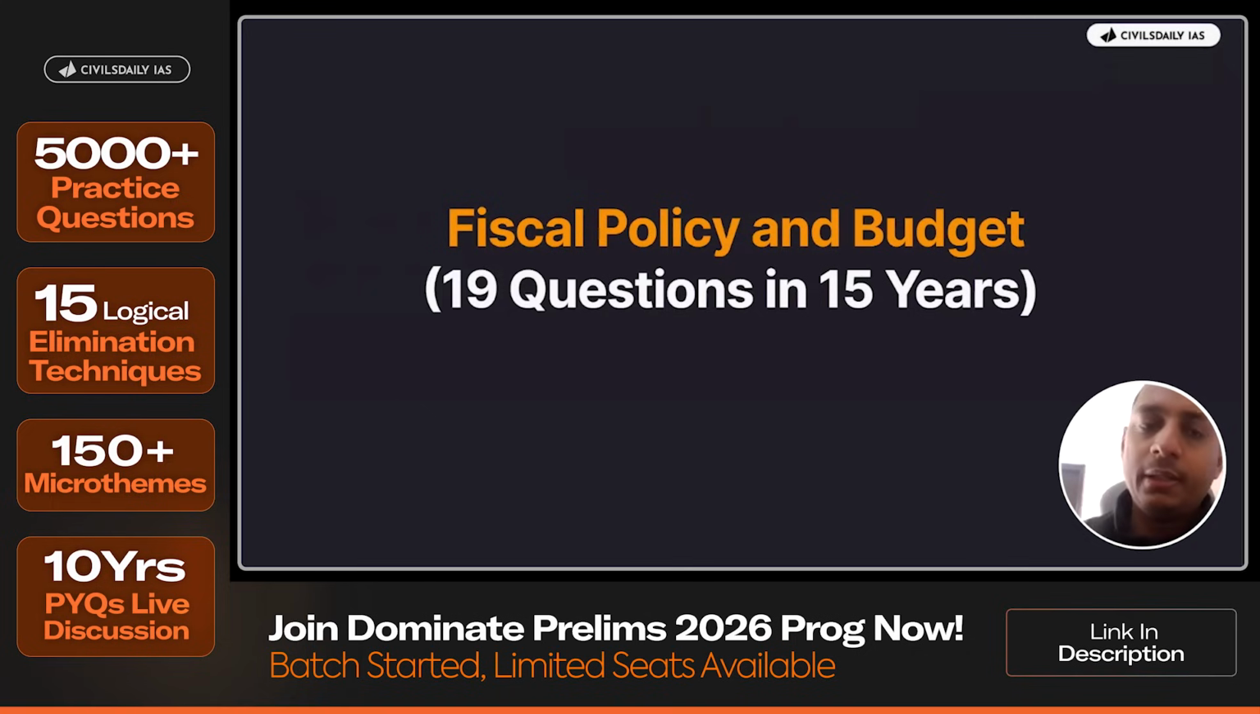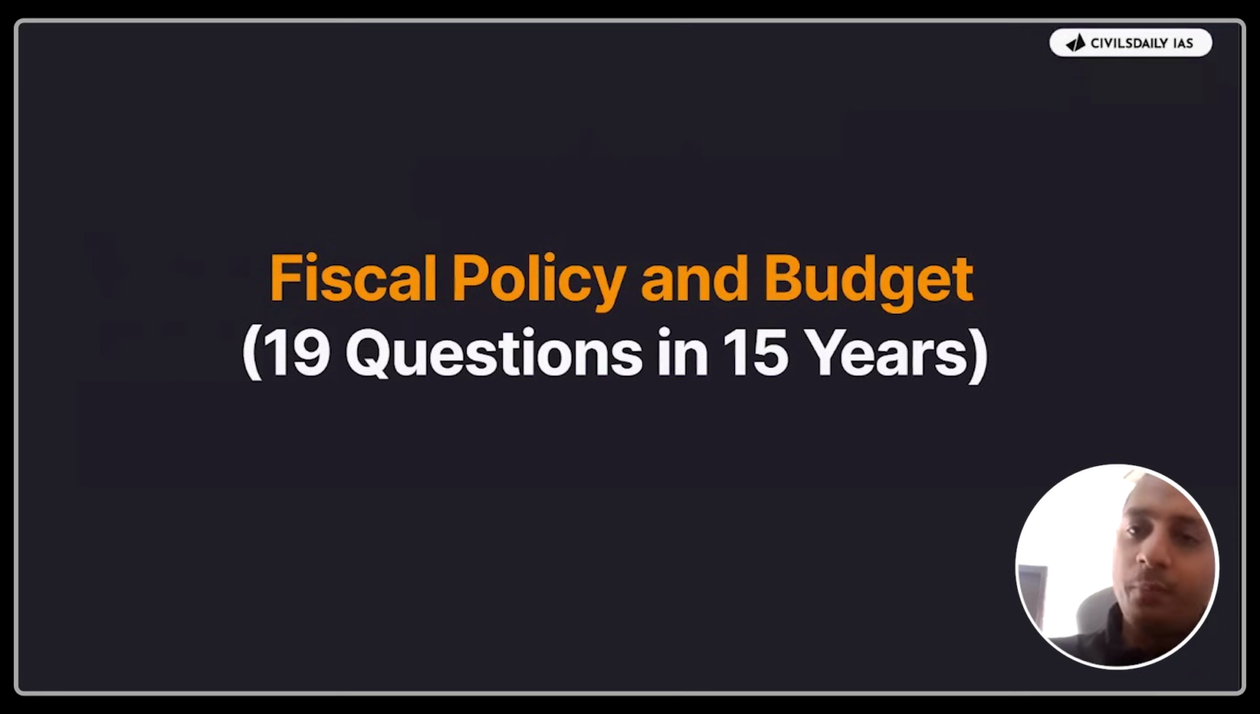Fiscal policy and budget, let me tell the same. This is also something you require significant clarity on, right? So the monetary policies are the policies taken by the RBI, whereas the fiscal policies are those taken by the government of India. And the budget, and mostly the government, how does the government control the money supply in the economy? Through its fiscal policies and the budget, right?